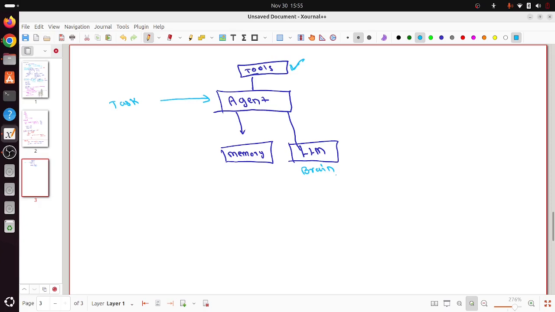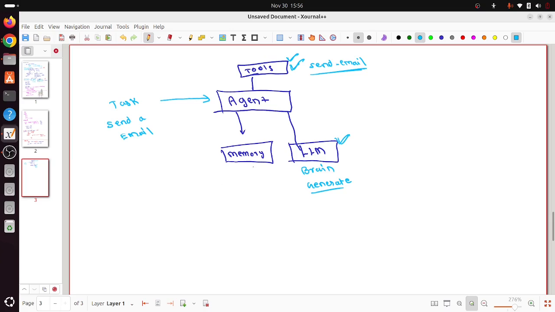The LLM is the same way. An LLM can only generate content, but it cannot do things. That is where the agent comes into the picture, where the agent will use the LLM as a brain to know what it has to do, and it will use the necessary tools which will actually do the task. For example, imagine I want to send an email to a client. The agent first uses the LLM to generate the mail. And here you might have created a tool called send email, and it will use this tool to send the actual email. So it is actually doing your task.